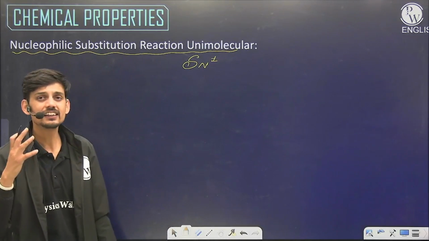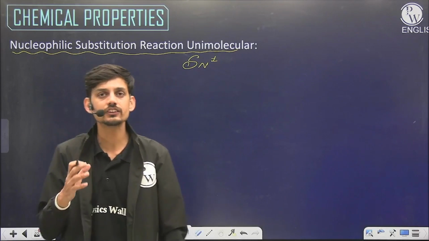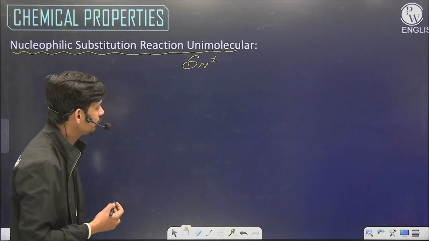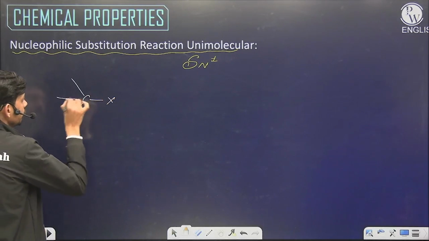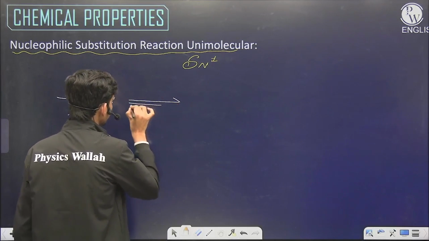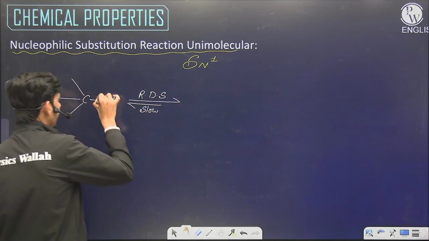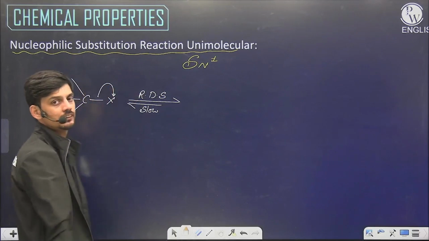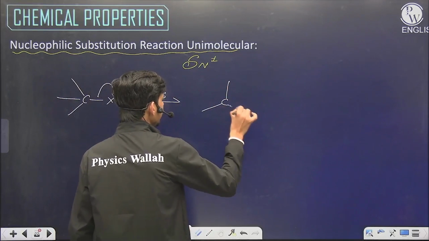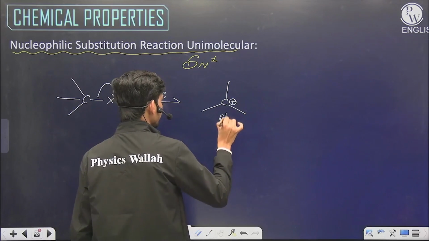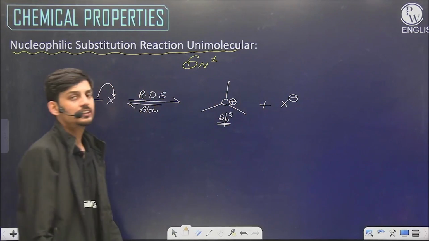Sometimes people think this is always a first order reaction, but it's not compulsory. The molecularity must be 1, while the order of this reaction can be 1, or sometimes it can be complicated as well. This is a two-step reaction. We have a carbon chain. In the first step, which is the rate determining step, the carbon-halogen bond is broken because of the solvent, and we get a planar sp2 hybridized carbocation, and X minus is evolved. This is the first step of the reaction.